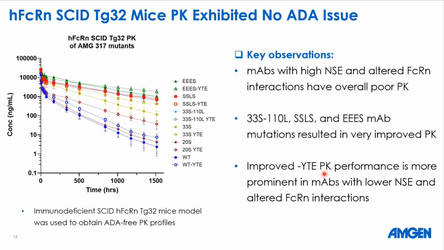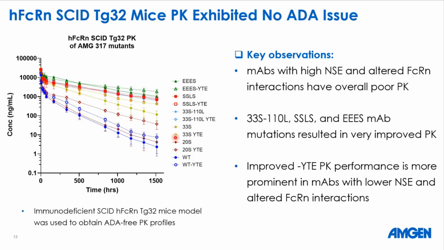And as we see here, the wild type anti-IL-4R alpha mAb exhibited a very high amount of clearance, and the wild type YTE mAb improved the clearance, so it exhibited lower clearance compared to the wild type mAb.